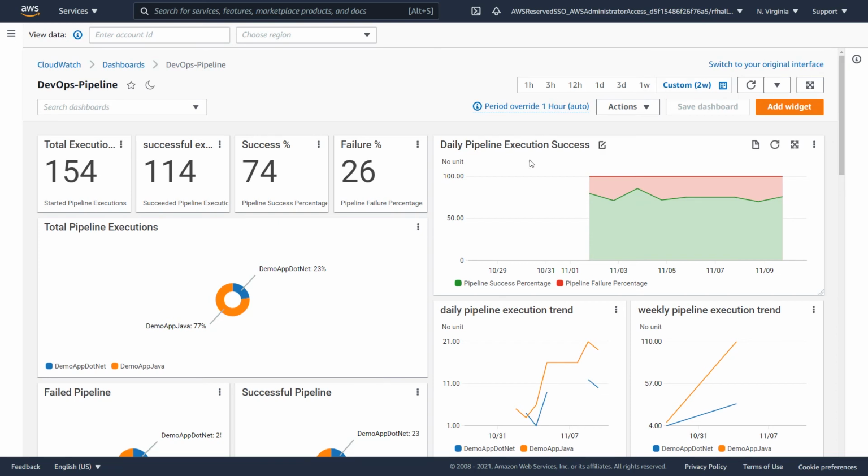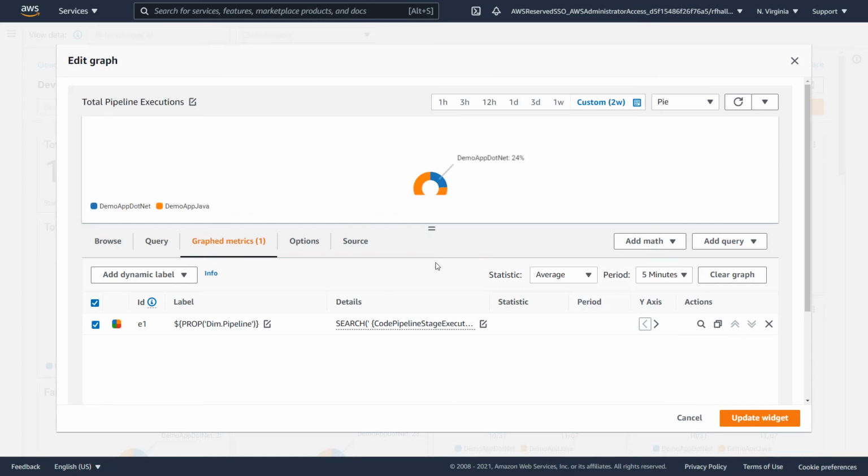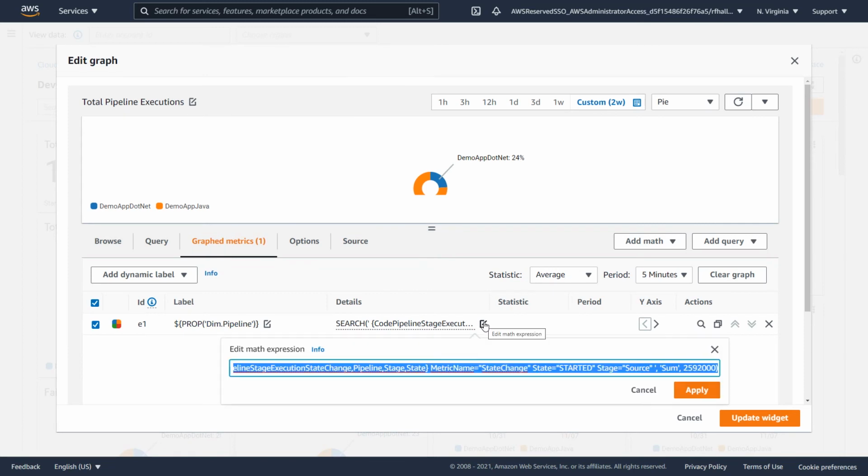And to really see this, let's take a look at what we're doing. What we'll do is take a look at the total pipeline executions. And we can go ahead and edit this widget. And first I'd like to show how we're grabbing the pipeline property. So we're using a dynamic label to populate the pipeline name. And then for the actual details here, we're using a search expression, and we'll walk through what we're doing here.